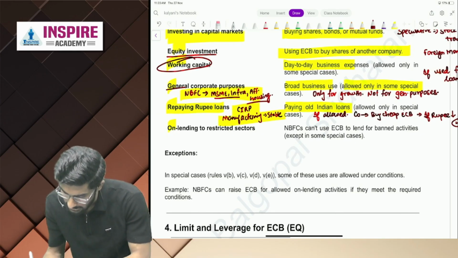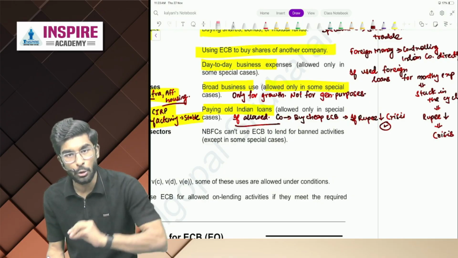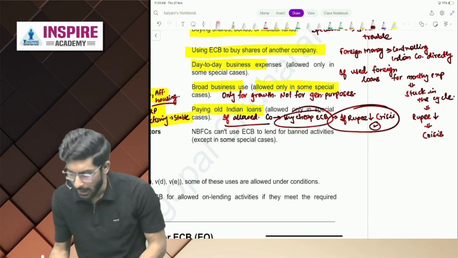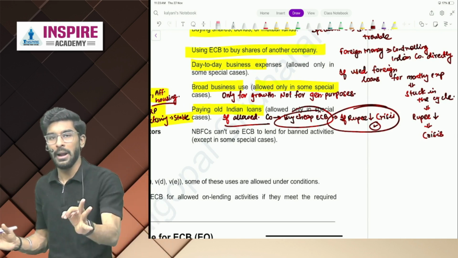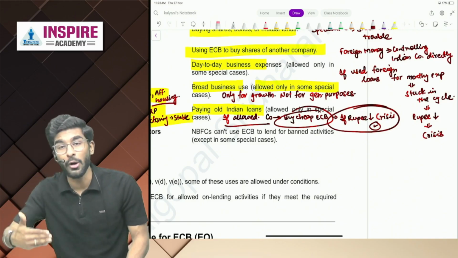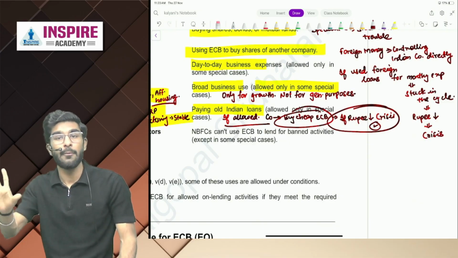People, the reason is, if you allow companies to take ECB to pay off old rupee loans, what will happen is, they'll buy cheap ECB to pay off old rupee loans, and the moment the rupee's value goes down, you end up paying more in Indian rupees. Yes or no, people? That is very, very bad for the economy.